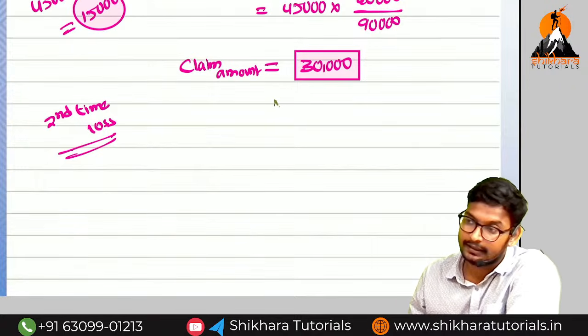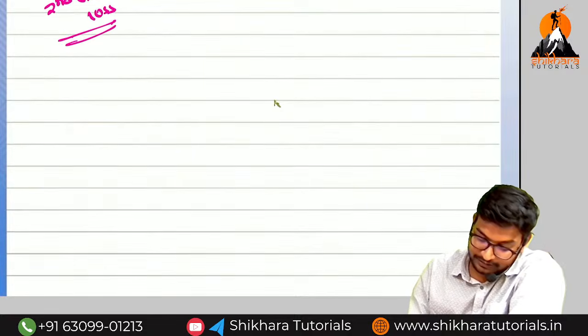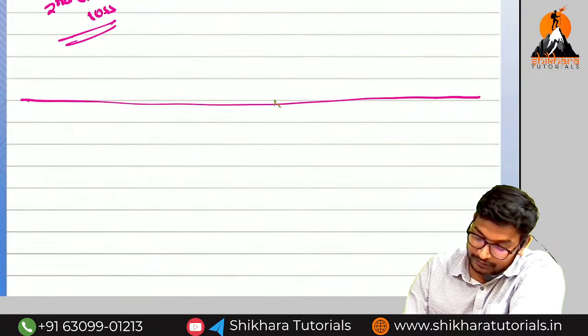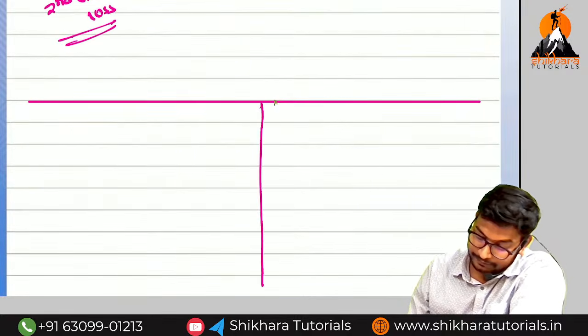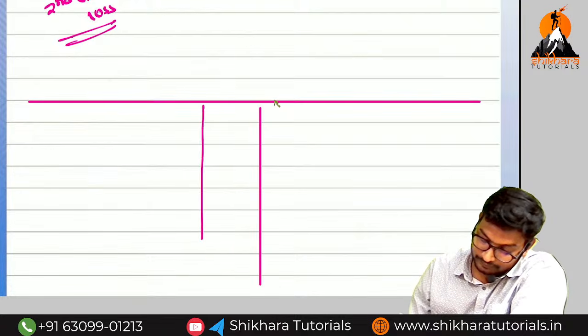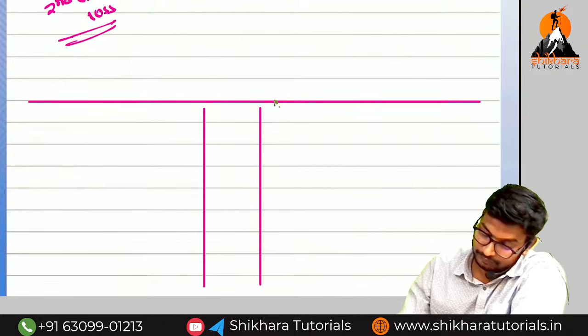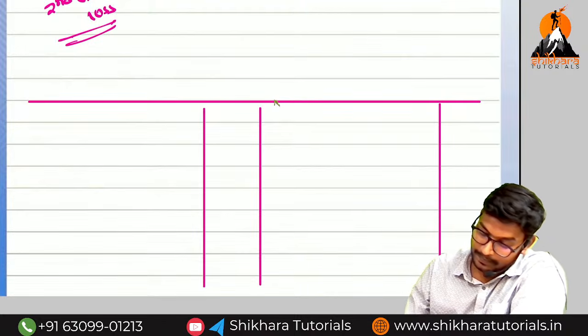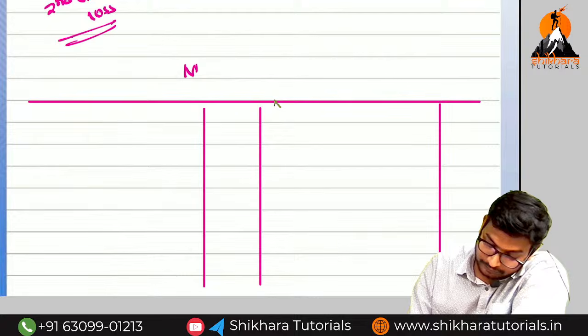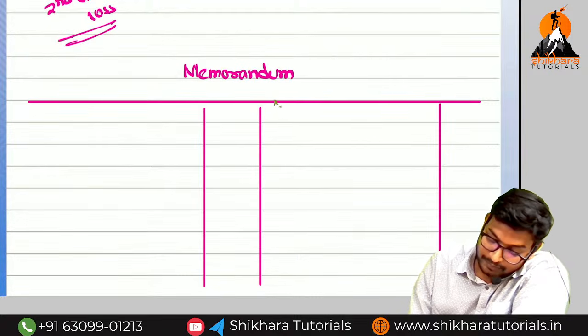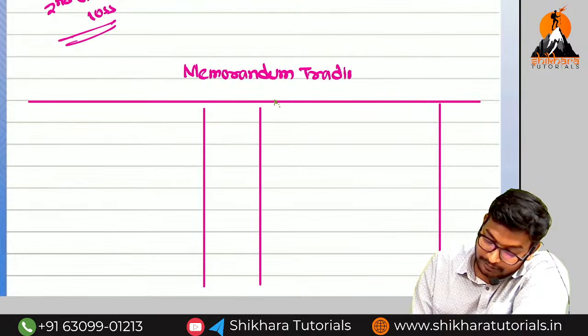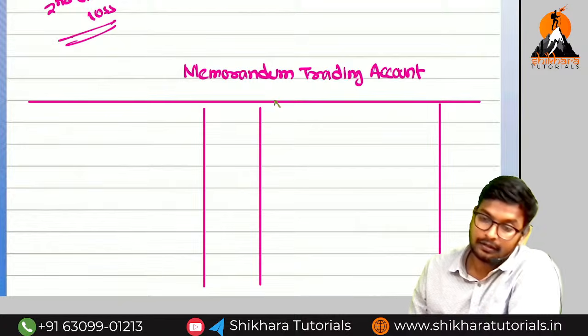So for the second time loss, we can directly prepare the memorandum trading account. Please prepare the memorandum trading account of the second time loss.